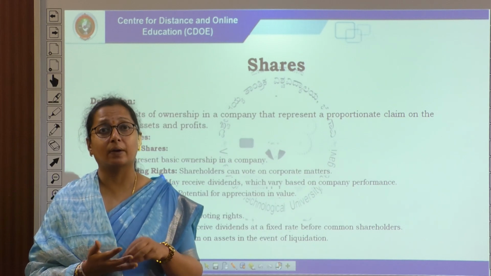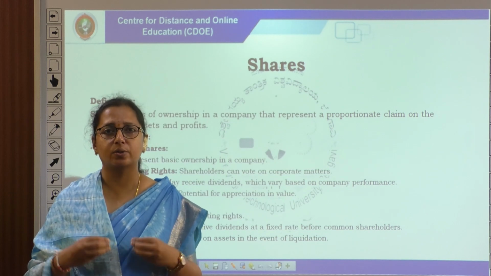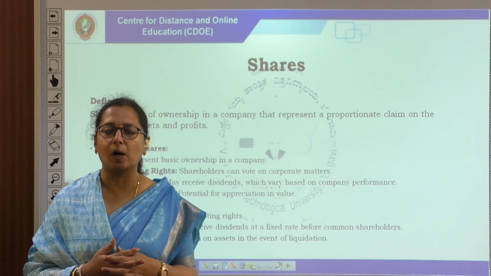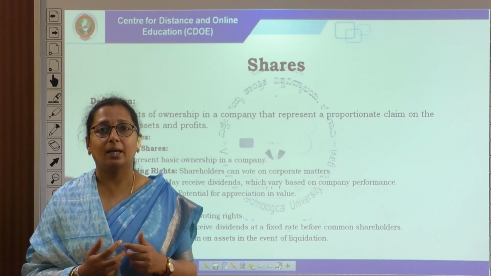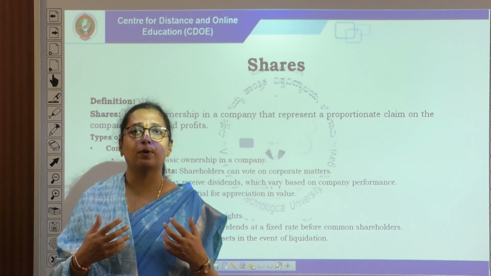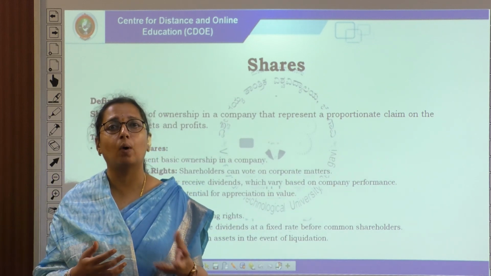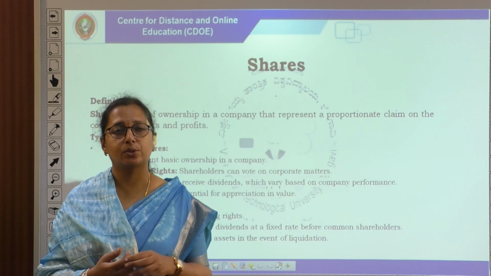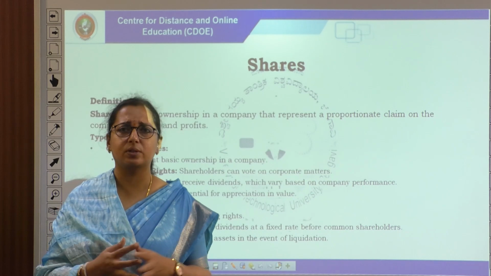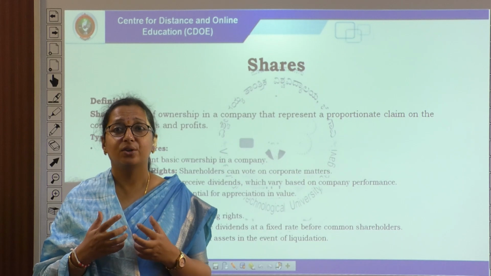When we talk about a rights issue of a share, already existing shareholders will be there, and issuing shares to the existing shareholders only is called a rights issue. ESOP, employee stock option: if employees of an organization have been working very hard for its growth, as a reward the company issues certain shares to its own employees, and that can be considered an ESOP. So, these are the various patterns that can be explained.